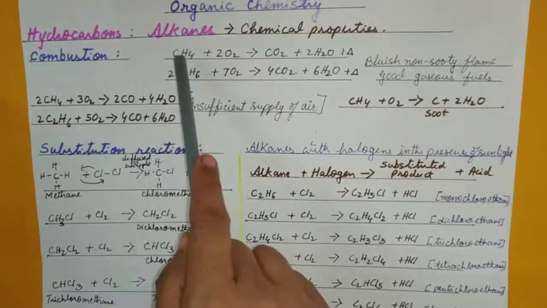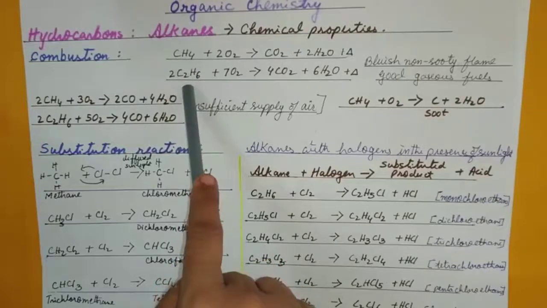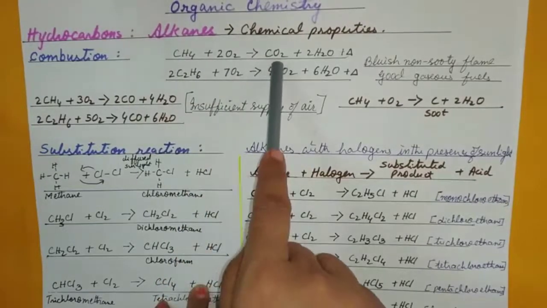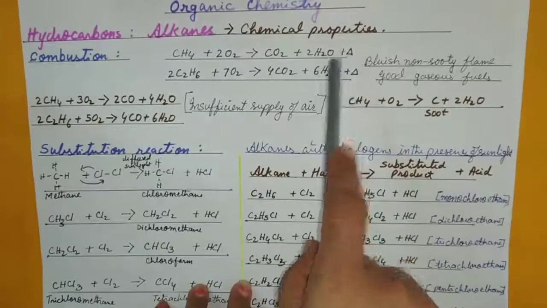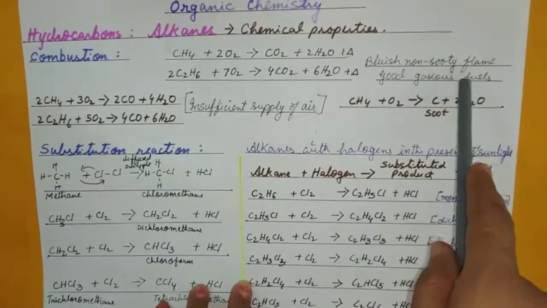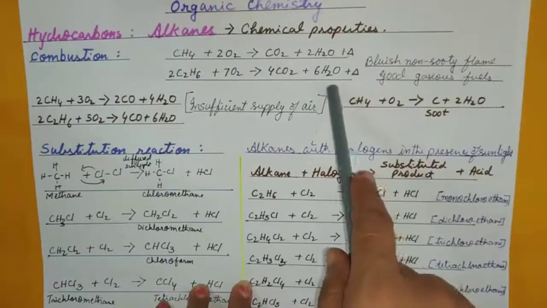So does the alkanes. The alkane, the methane or the ethane or any alkane with oxygen will give you carbon dioxide, water and a lot of heat.